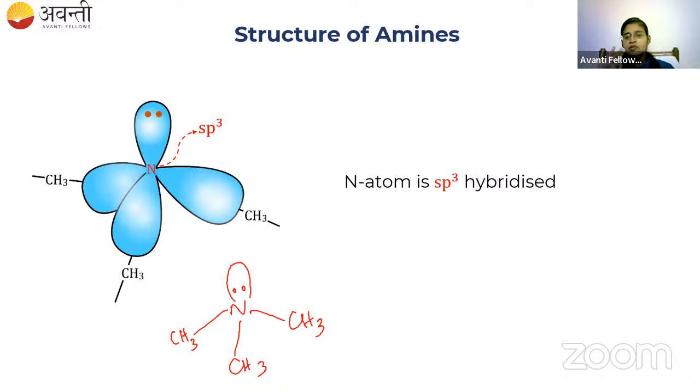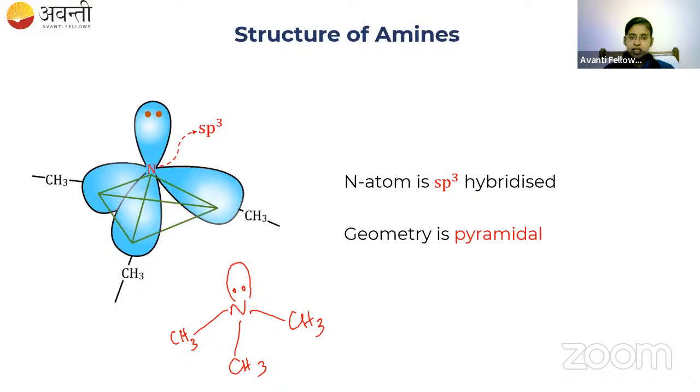It has 3 bond pairs and 1 lone pair, so the number of bond pairs plus the number of lone pairs is equal to 4. If the steric number is equal to 4, then the hybridization is sp3. If the hybridization is sp3, then the geometry is pyramidal. It is a pyramid kind of thing, right? As you can see in this picture, it is pyramidal in geometry.